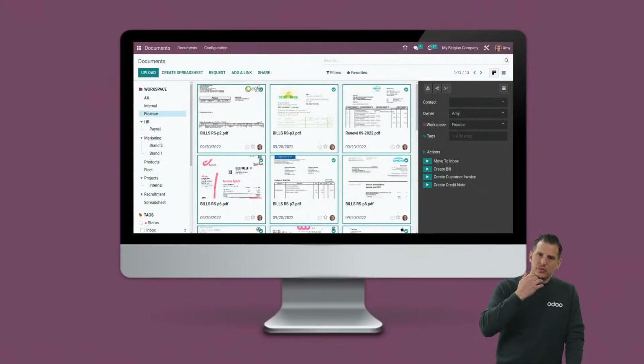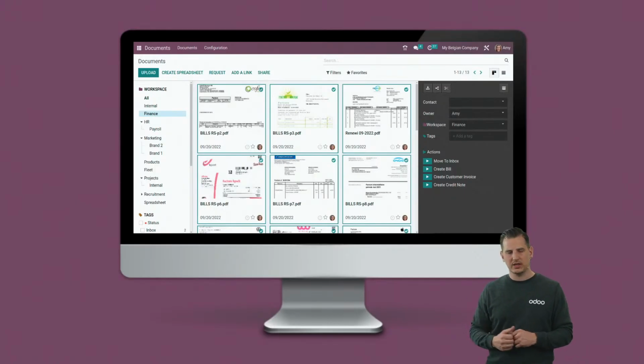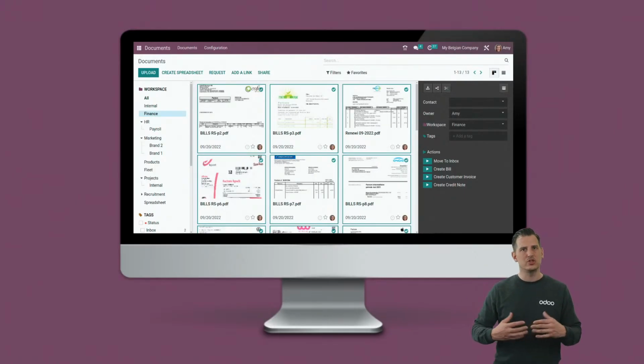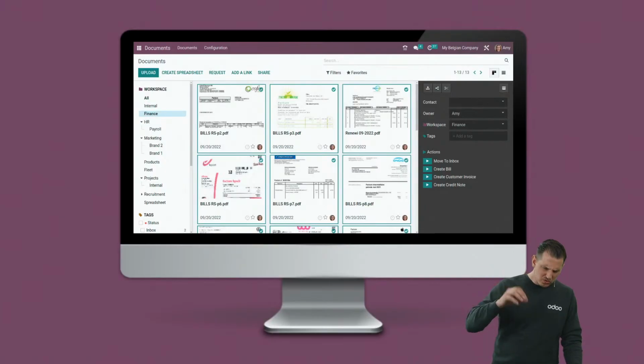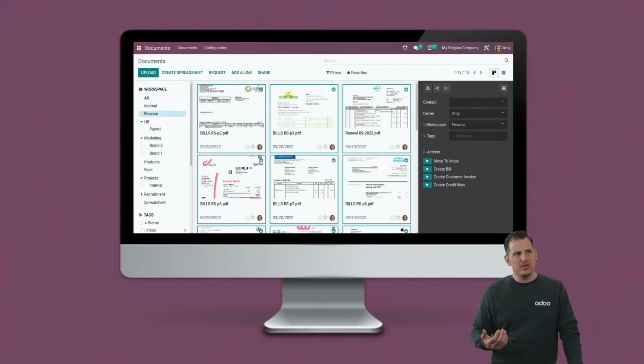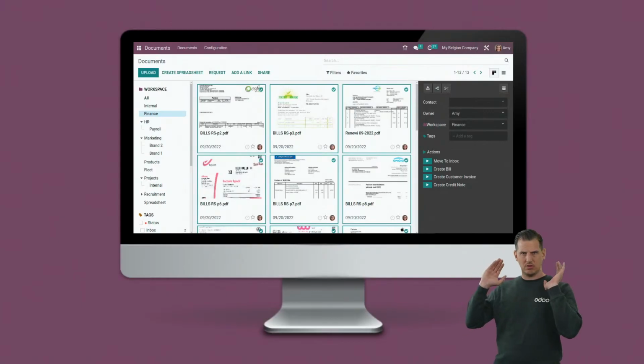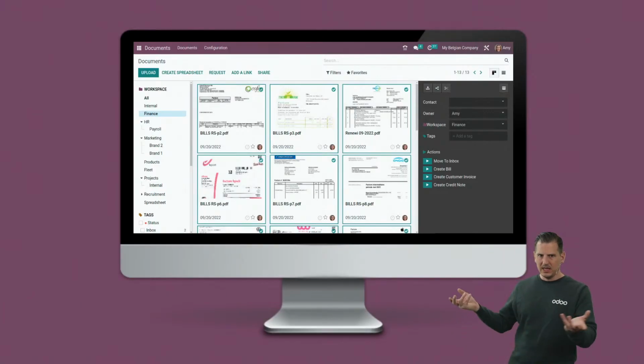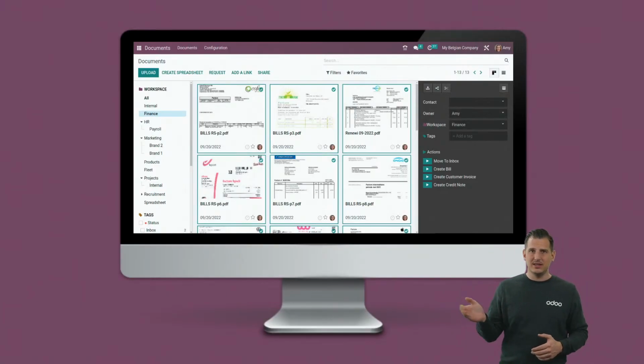And on the other hand, we saw our document application. In the situation of the accounting firm and the customer, it is used as an exchange platform, but it's also heavily used internally in a company. Let's say that at Odoo, for example, we don't have any paper here anymore. There is a third-party provider that receives all our paper mail. On a daily basis, they scan it and send it to the email address as I showed before.